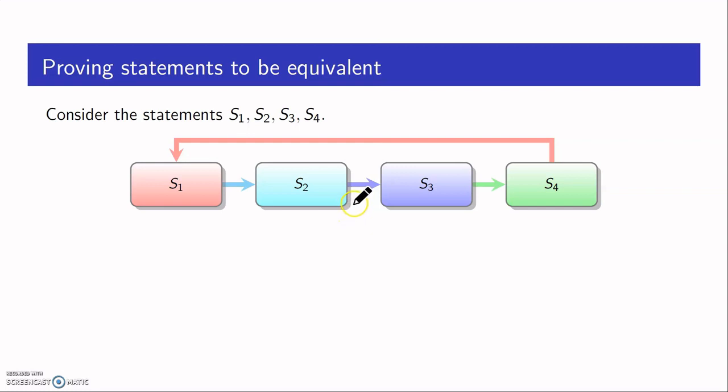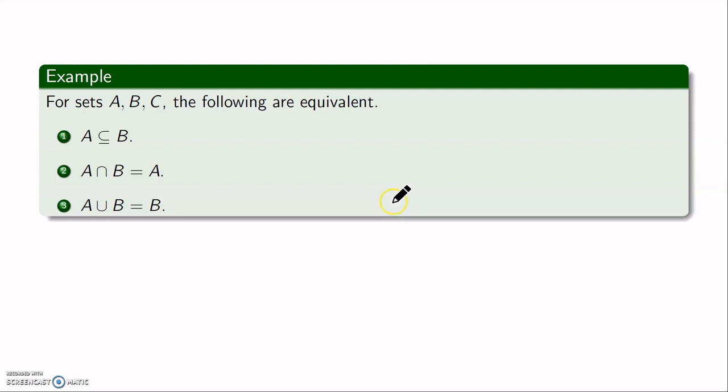Okay, so even if you have any finite number of statements for that matter, you can use this idea and you can show that all those statements are equivalent. For example, for sets A, B and C, the following are equivalent: A is a subset of B, A intersection B is A, and A union B is B. This we will be proving in the next chapter, so I will leave this for now.